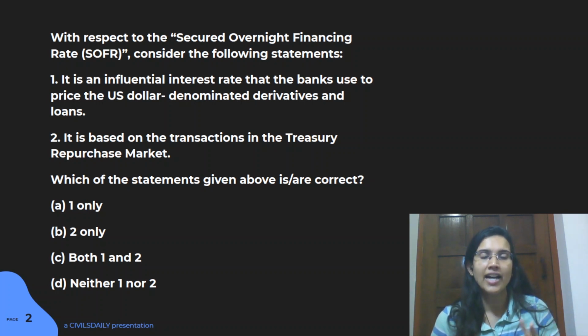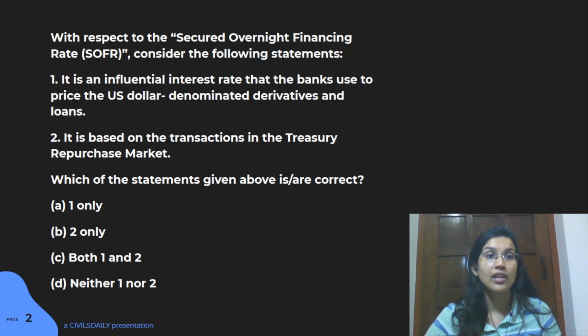So getting that background, I think it's much easier to understand if these two options are right or not. And in fact, both of them are right here. If you can see, the first thing it talks about is that it uses US dollar-denominated derivatives and loans. So that statement is right. It is in fact using dollars here. And the second statement is that it is dealing with the Treasury repurchase market.